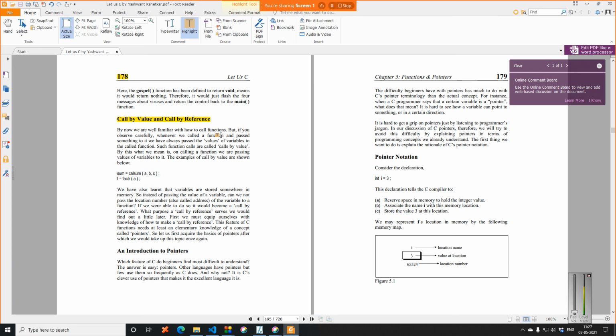So I think the lecture ends today. If anybody has issues, they can wait, others can leave. It depends on you. We will see this example again tomorrow. Don't worry, the pointer notation we will see again tomorrow.